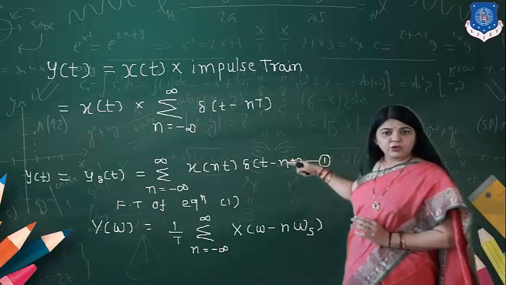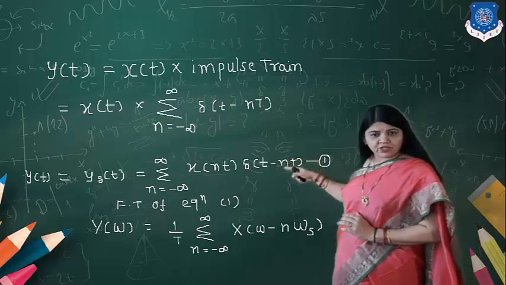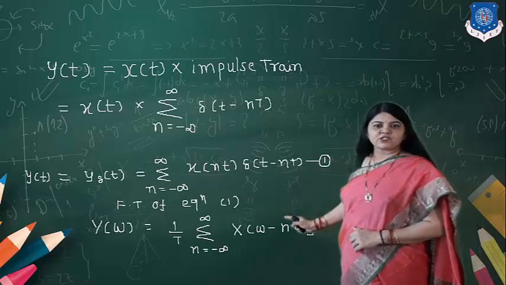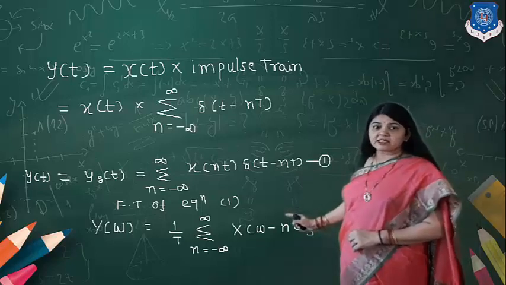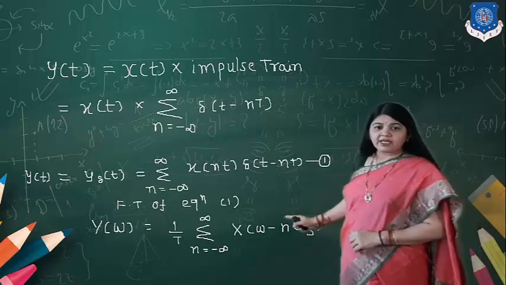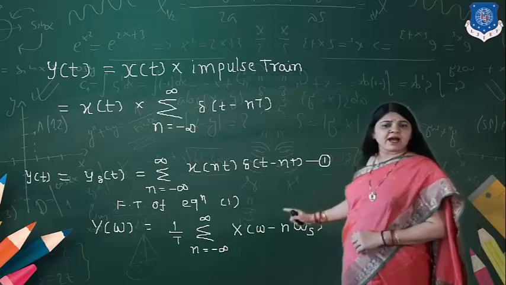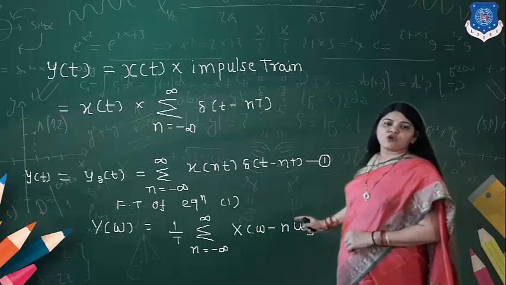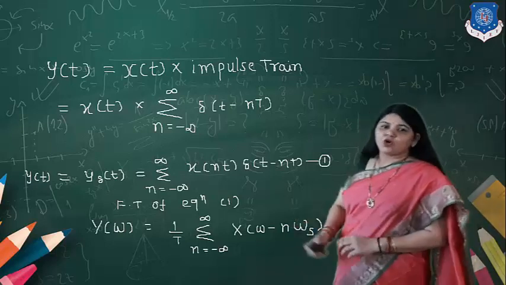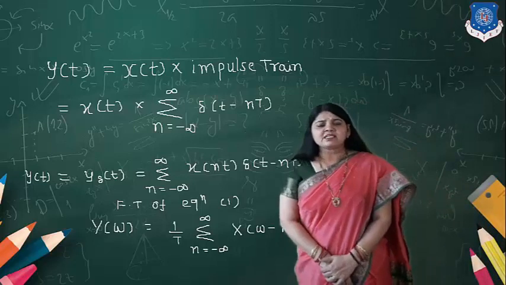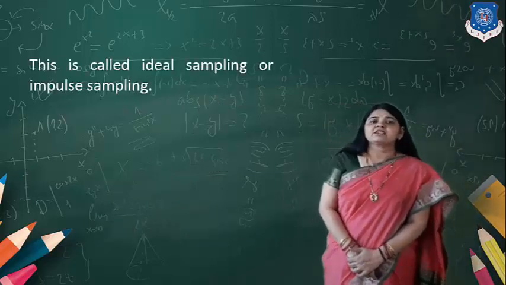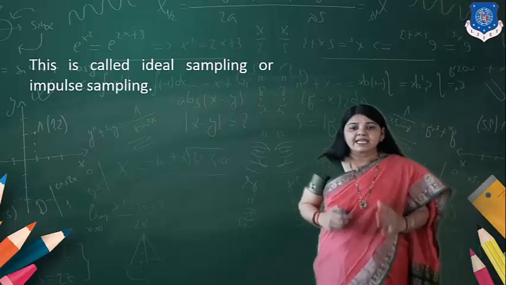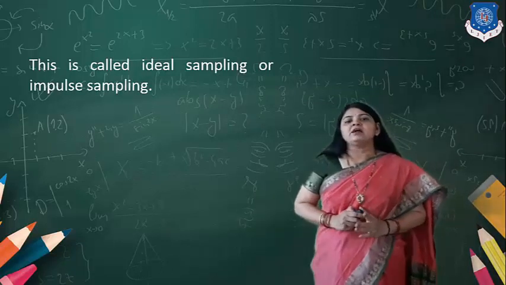Now if you do the Fourier transform of this particular signal, the result is Y(omega) equal to 1 upon Ts, or 1 upon T, times the sum from n equal to minus infinity to infinity of X(omega minus n omega s). So this is our sampled output, which is referred to as ideal sampling or impulse sampling.